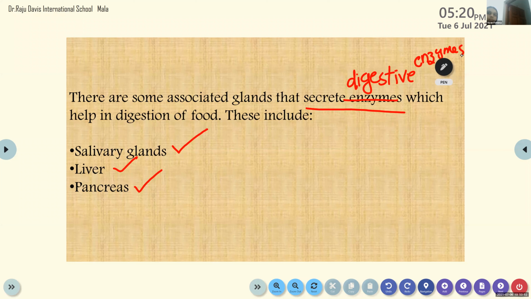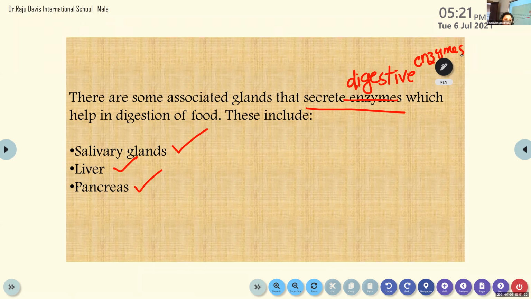What do you mean by alimentary canal or digestive tract? It is an unbroken canal with different compartments like mouth or buccal cavity, food pipe or esophagus, stomach, small intestine, large intestine, ending in the rectum and anus. So in association with these parts, we have three glands. What are these three glands? Salivary glands, liver, and pancreas.